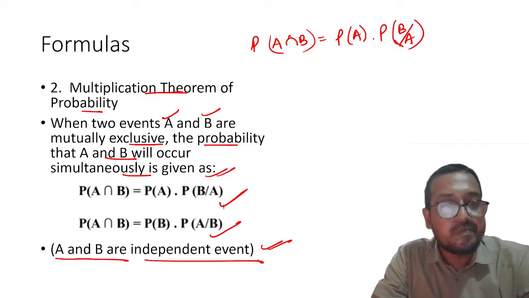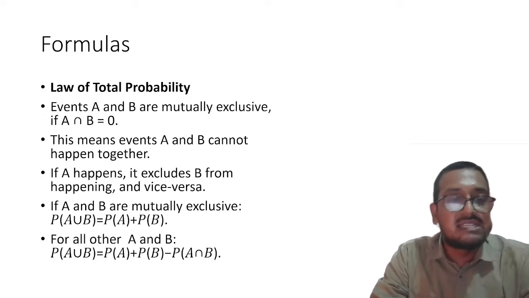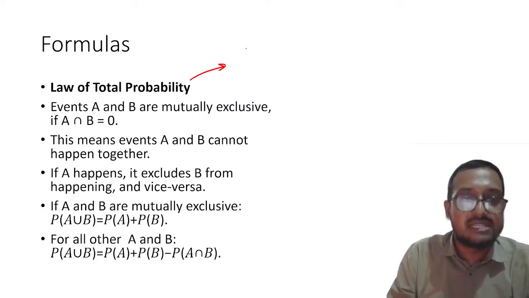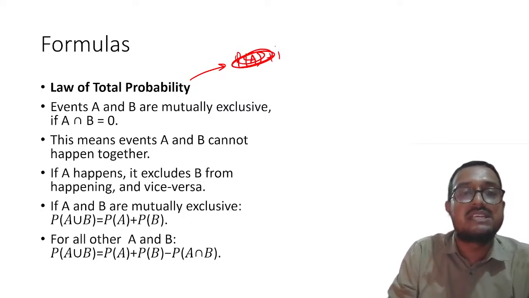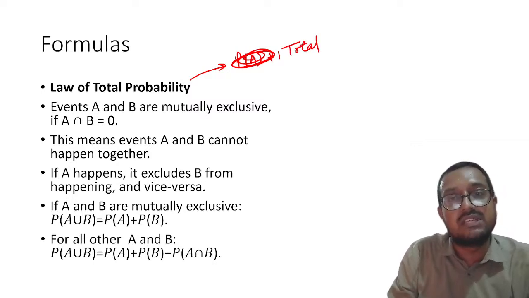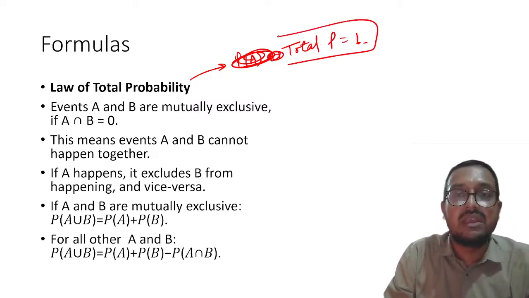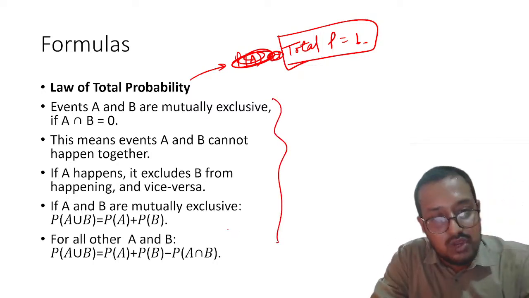Clear? Now my dear students, the law of total probability says that the sum of the probabilities, the total probability, is always 1. Please remember, it is always 1. That is the main crux. If you want to read more, you can read it at your leisure time.